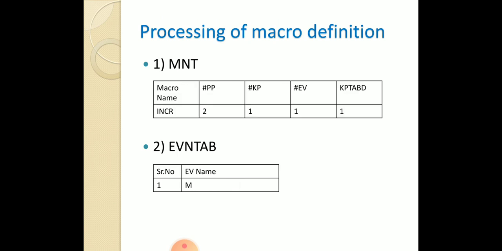Next is the macro name table. In the macro name table there are 5 entries. Macro name, that is INCREMENT. Number of positional parameters: here the positional parameters are 2, that is A and B. KP, keyword parameter: 1, that is REG. Expansion variable, that is M: 1, and the keyword parameter table entry: 1. Then the expansion variable name table, where M is the expansion variable.